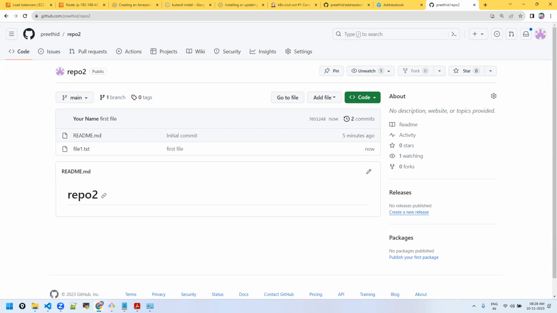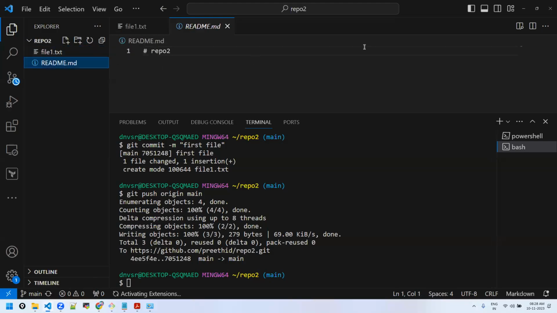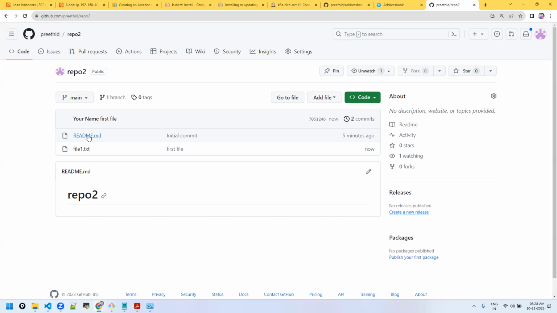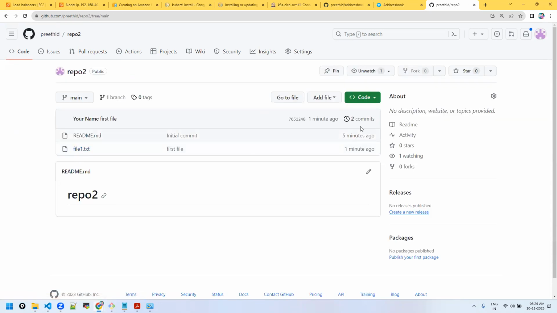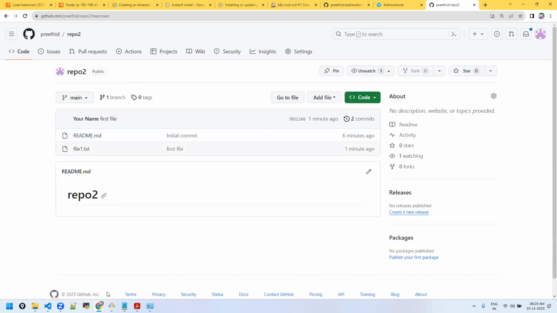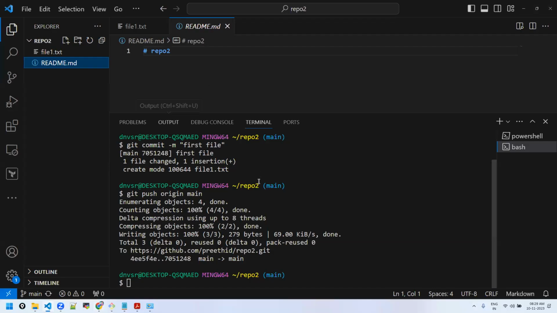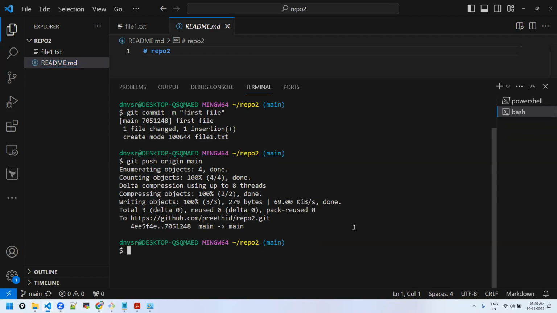But that existing data should be there, no? The old data that we cloned should be there, no? That is there, right? README is there. See, README is here, and this is our changed file. That's why you have two commits: one which was made on the remote itself, and another from the push. It's again a local repo. You can make your changes, you can push. This is the second use case, and that's how you clone.